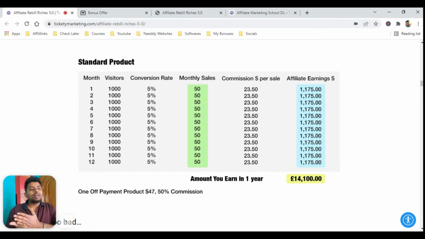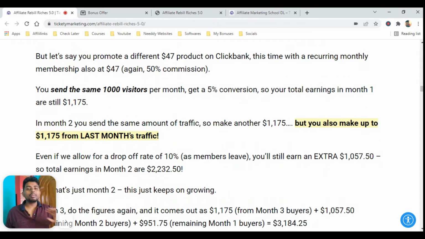This will increase your revenue more than 5 times, around 4.5 or 5 times the revenue you were getting if you were promoting standard products instead of recurring products. So what Affiliate Rebill Riches is telling you is to promote recurring commissions, meaning offers which have recurring commissions. This is the idea behind Affiliate Rebill Riches.